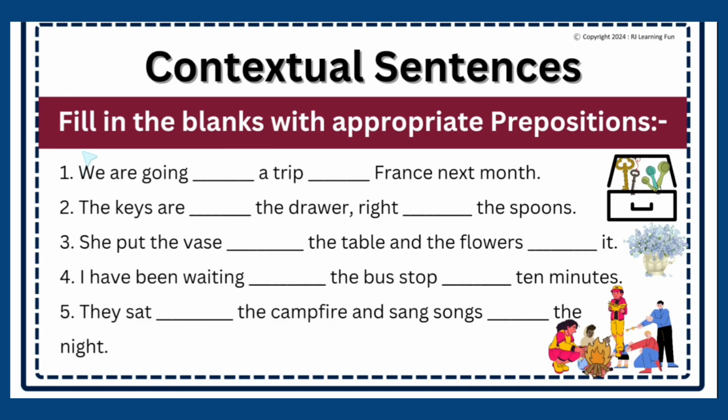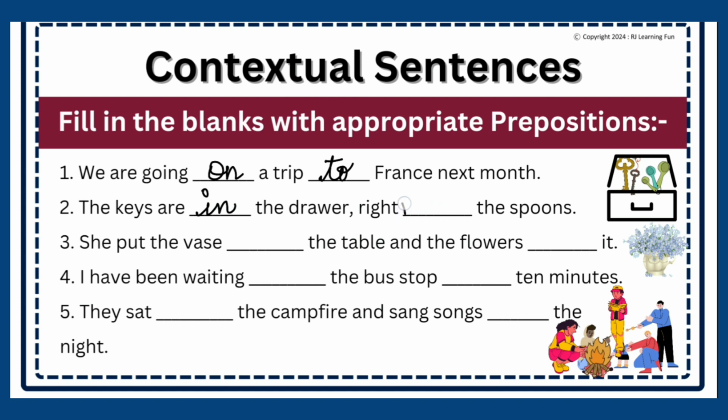Contextual sentences. Fill in the blanks with appropriate prepositions. Now you will have to decide the prepositions yourself. Number 1, we are going dash a trip dash France next month. We are going on a trip to France next month. The keys are dash the drawer, right dash the spoons. The keys are inside the drawer, so the keys are in the drawer. Right next to the spoons, or beside the spoons.